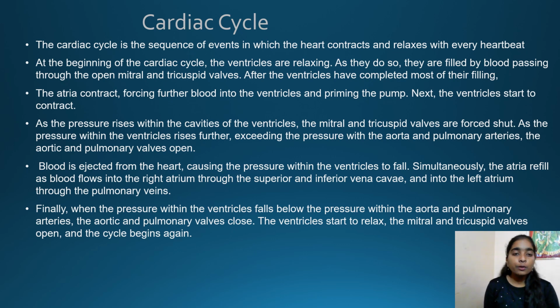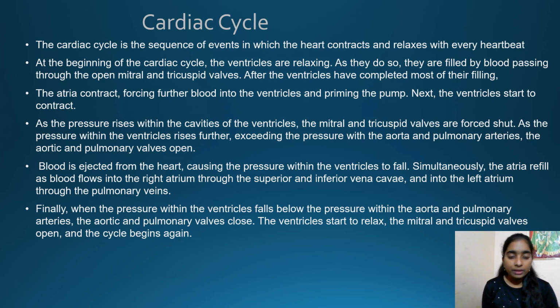As the pressure within the ventricle rises further, exceeding the pressure within the aorta and pulmonary arteries, the aortic and pulmonary valves will open. Thus, the blood is ejected from the heart, causing the pressure within the ventricles to fall. Simultaneously, the atria refill as blood flows into the right atrium through the superior and inferior vena cava and into the left atrium through the pulmonary veins.